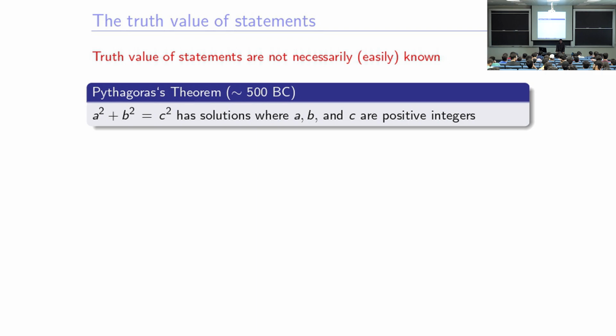Sir, are we talking about the theorem right now, or are we just talking about the equation? So the theorem actually makes this equation, right? So basically, can we just say that any arbitrary integers a and b will always result in an arbitrary value of c, and if that's right, it's true?